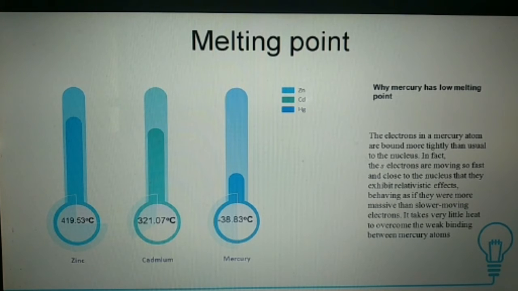Electrons will begin to travel closer to the speed of light. In turn, their mass will increase, and as mass increases, the orbital radius contracts. The electron is closer to the nucleus, more attracted to the nucleus, and less available for bonding. These two effects, the filled outer electron shell and the contraction of the outer orbital closer to the nucleus, combine to make mercury reluctant to form bonds, even with other mercury atoms. It is this lack of electron bonding between mercury atoms that makes it melt and boil at such a low temperature.